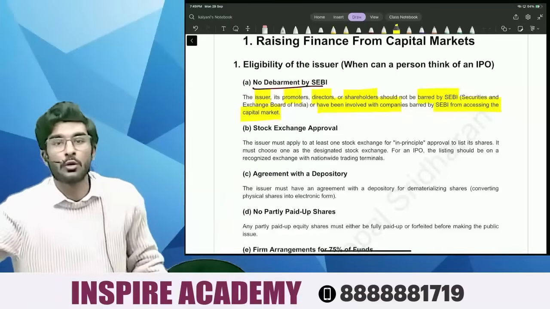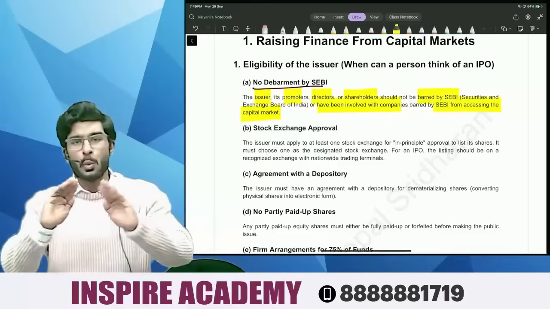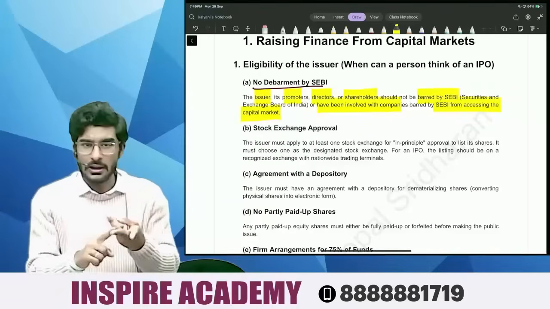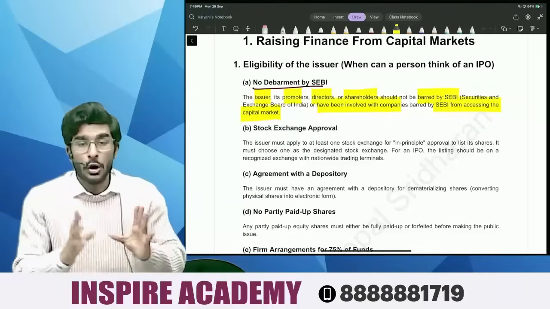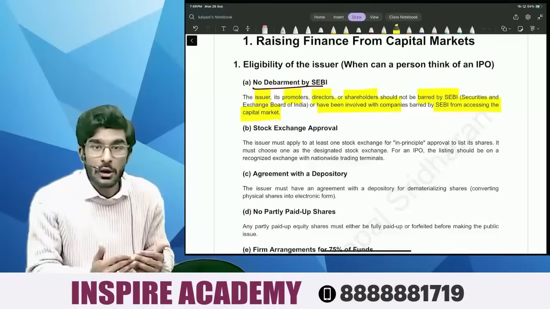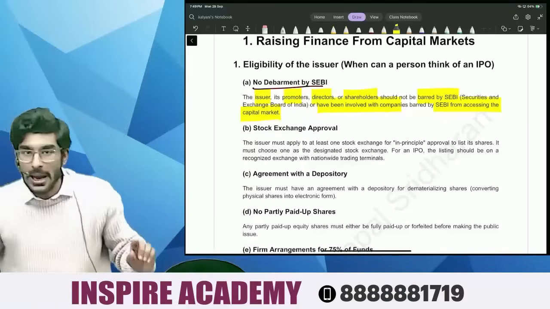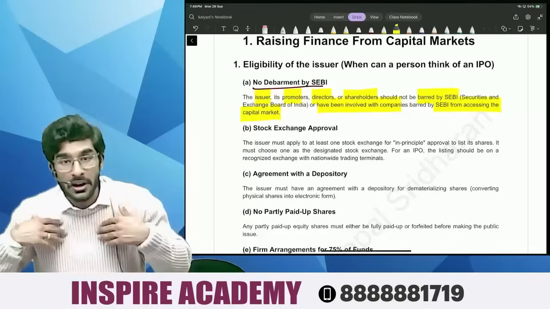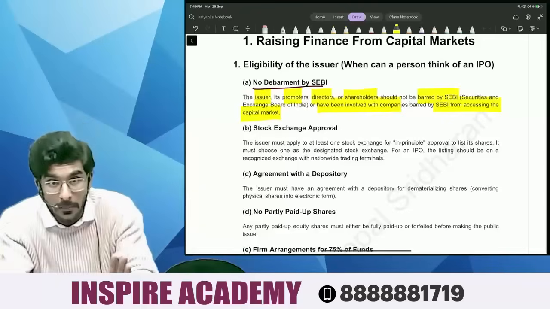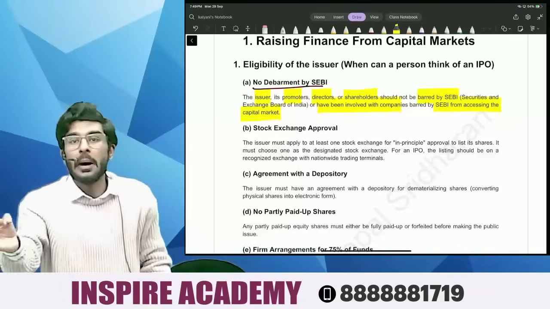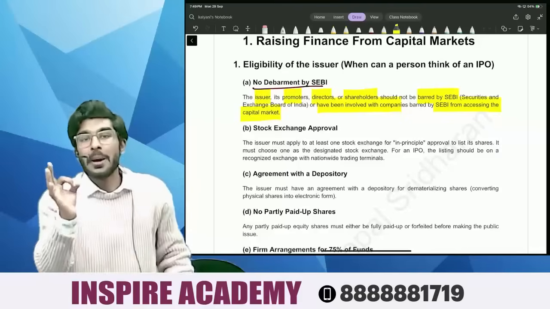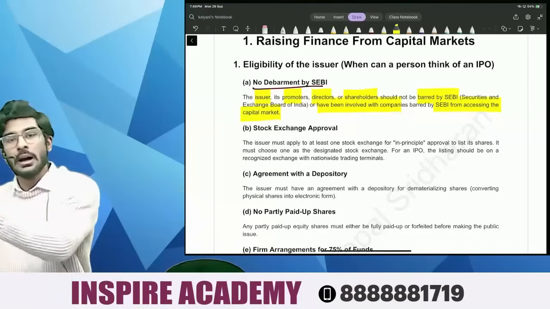So the first condition is very simple. Promoter, director, selling shareholder, company should not be debarred by SEBI from accessing the capital markets, plus that company should not even be involved with those companies which have been debarred by SEBI from accessing the capital markets.